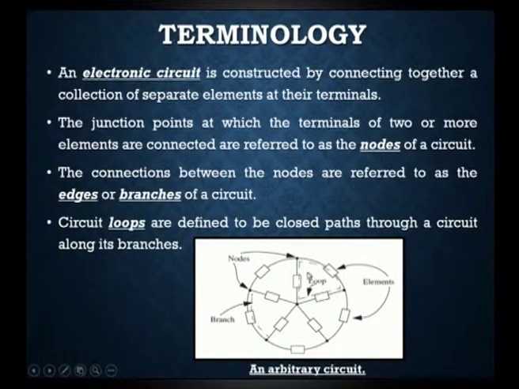Next, loop, we need to know what loop means. Circuit loops are defined to be closed paths through a circuit along its branches.